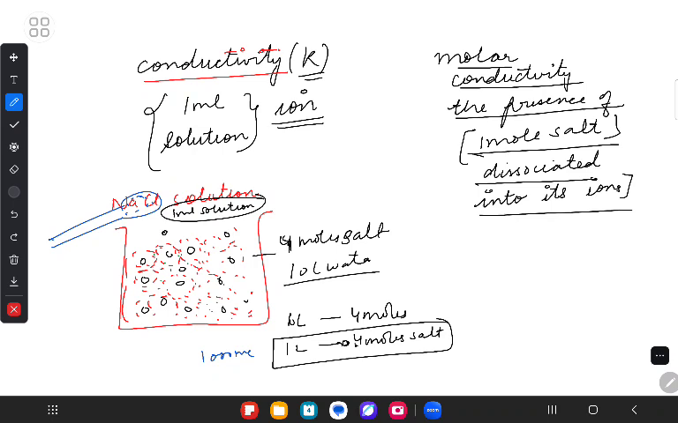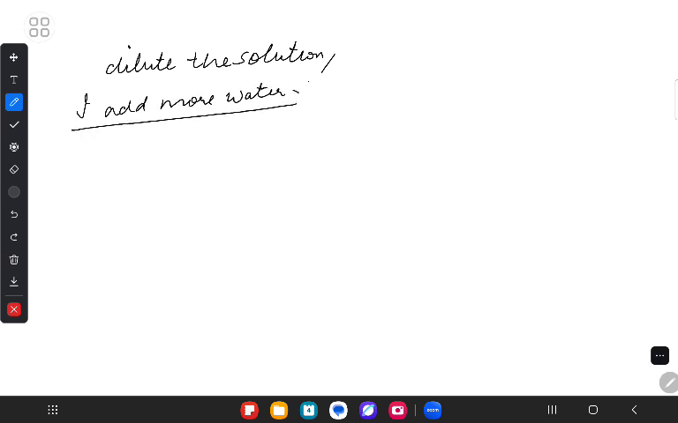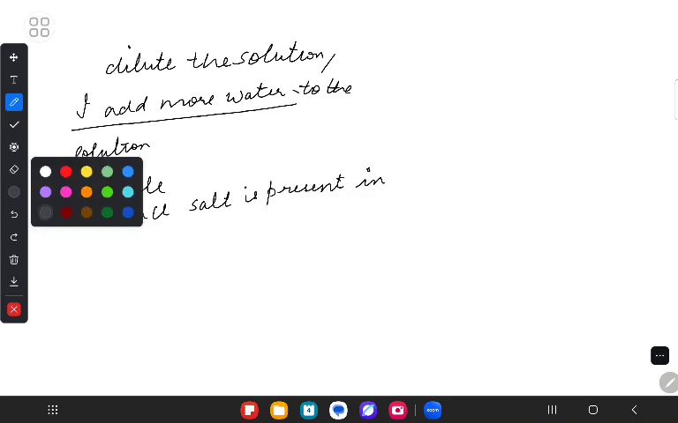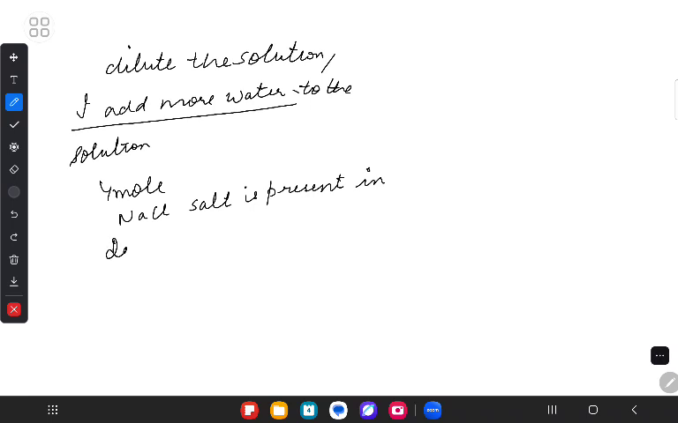Now, there are two factors on which it depends. Let's say I dilute the solution, that means I add more and more water to it. What do you think is happening? Earlier, the same 4 moles of NaCl salt was present in 10 liters. Now the same 4 moles of NaCl salt is present in 20 liters because I have added more water.